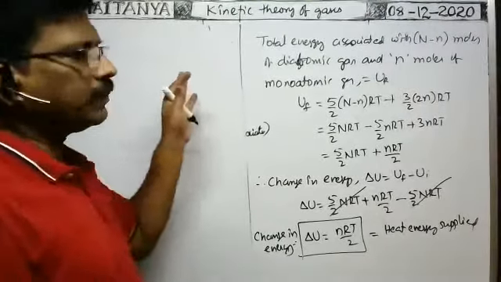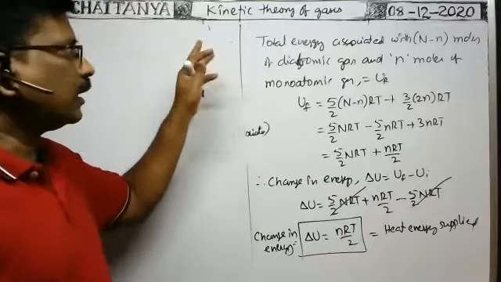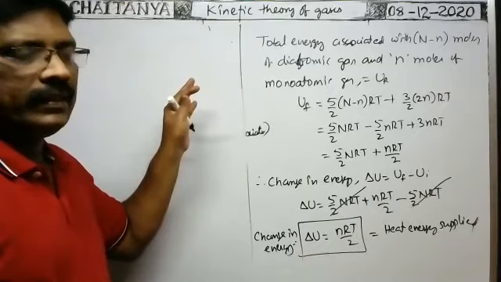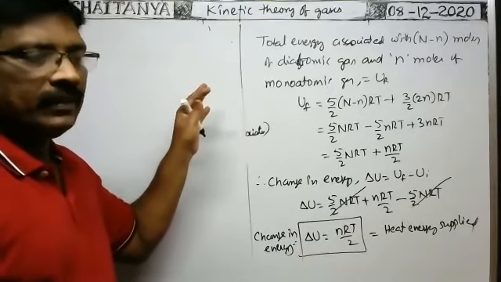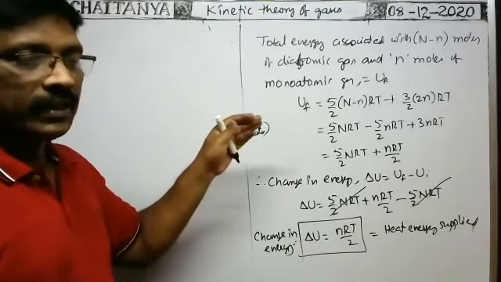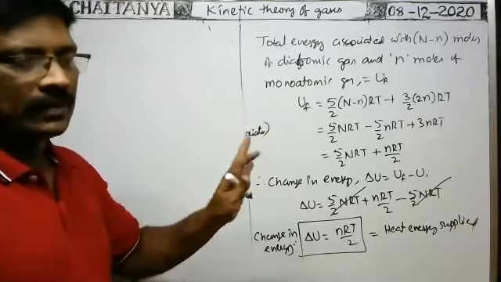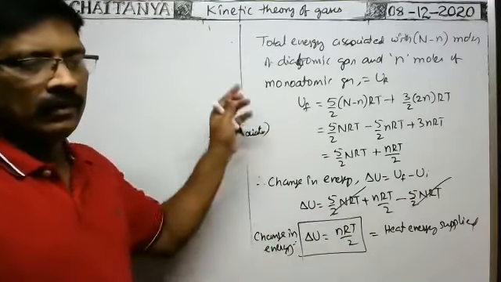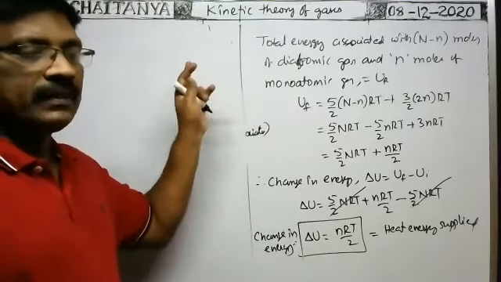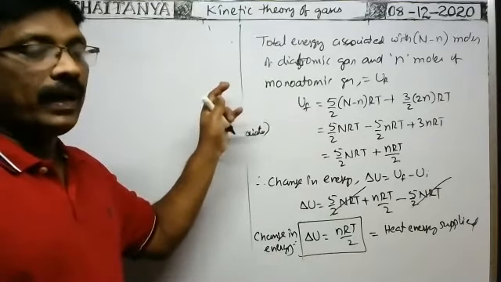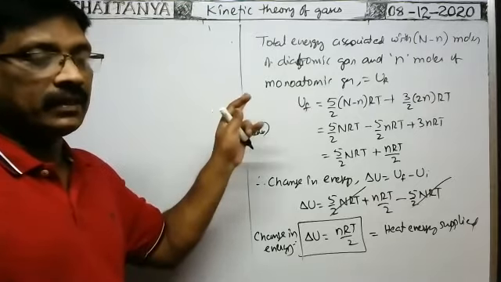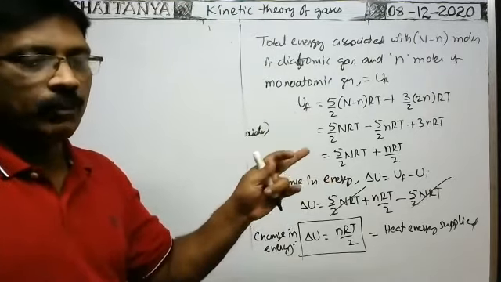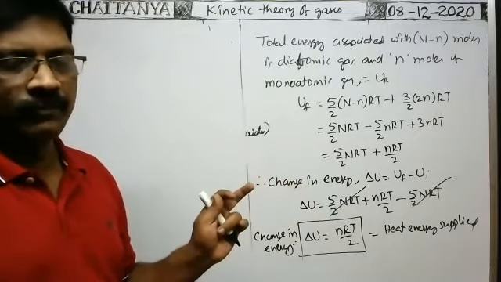Suppose you are given a triatomic gas, capital N moles of the triatomic gas, out of which small n moles dissociate into monatomic gas. Then what is the number of moles of the monatomic gas?